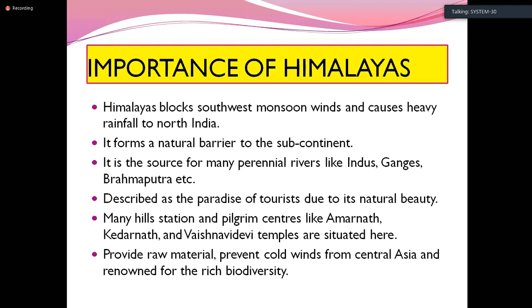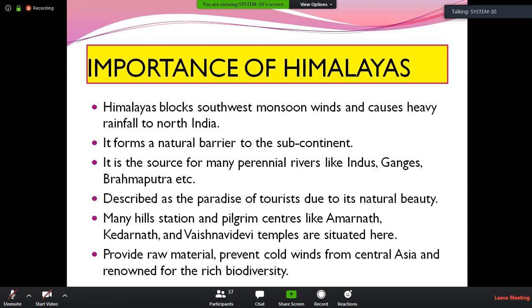Next, it is the source for many perennial rivers. What do you mean by perennial rivers? Rivers that have water all throughout the year are called perennial rivers. Many perennial rivers like the Indus, Ganges and Brahmaputra all start from the Himalayas. So it is called the source of many perennial rivers.